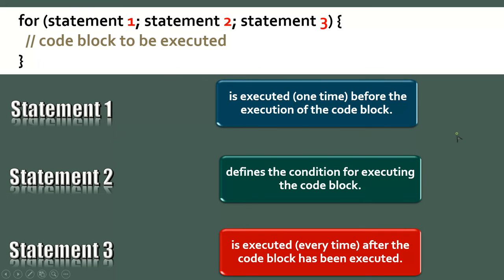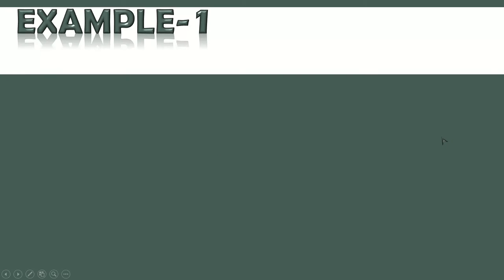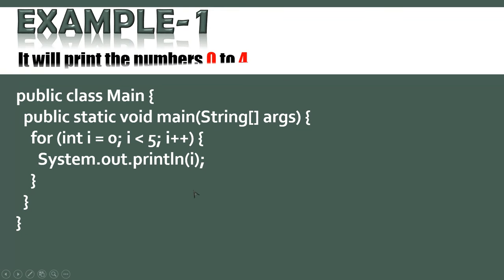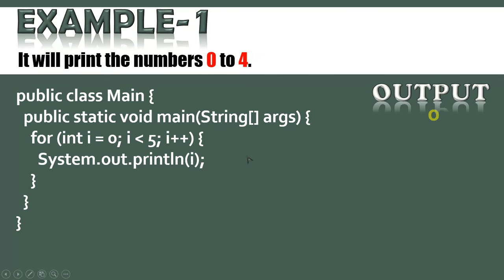Fine. Now come to the next part, the example. So public class Main is there over here, and you have a for loop: for i is equal to 0, i less than 5, i plus plus. So this will be initialized, and the condition is given, and the increment happens after the first execution. So what will happen? You will find that it will print the numbers from 0 to 4, because less than 5 is there, and the output comes like this.